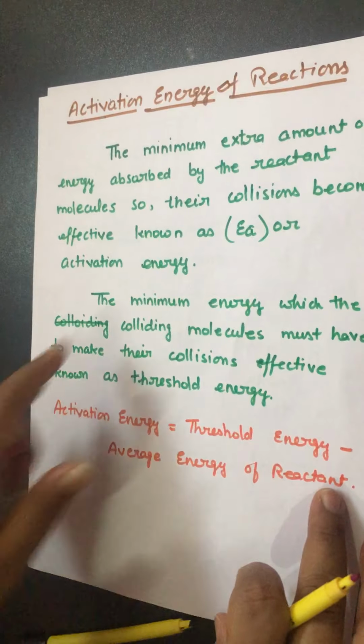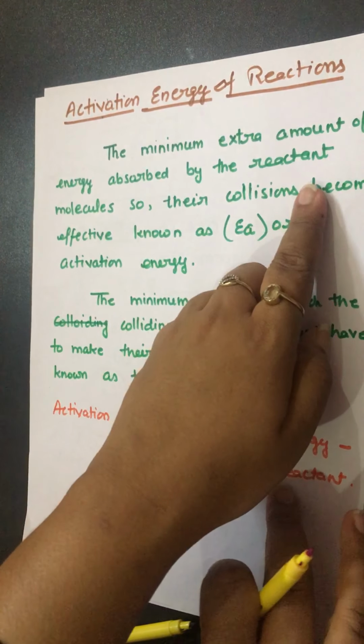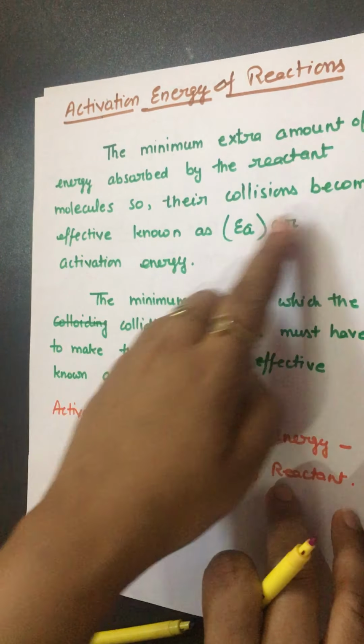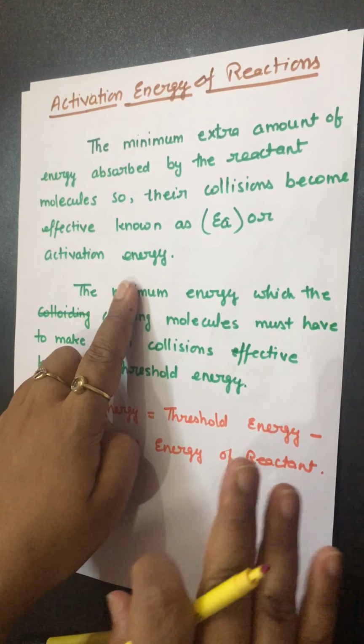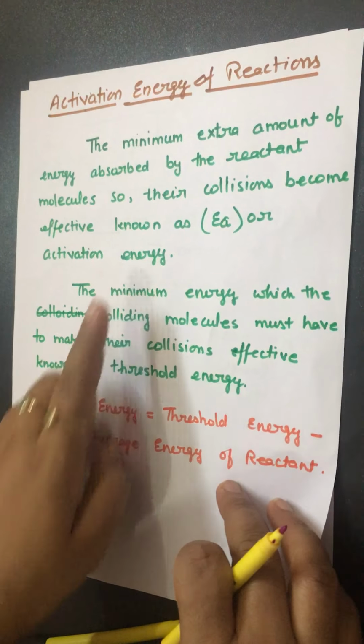Now look at this. The minimum extra amount of energy absorbed by the reactant molecules so that their collisions become effective is known as activation energy. Right, I think it would be clear to you now. Next, the minimum energy which the colliding molecules must have to make their collision effective is known as threshold energy. This is the total minimum energy and this is the extra amount of energy.